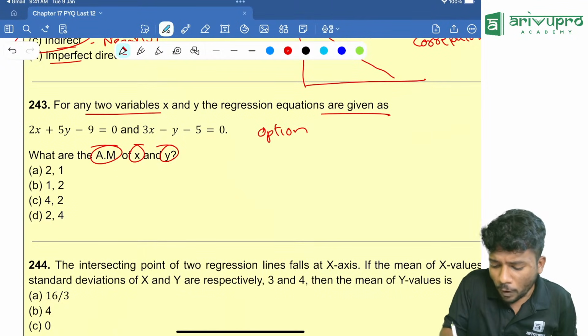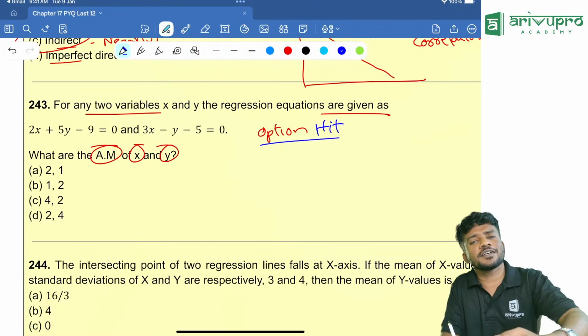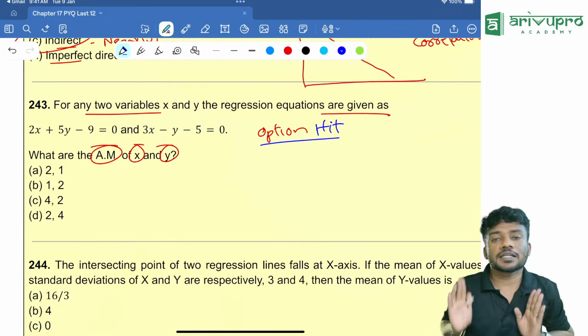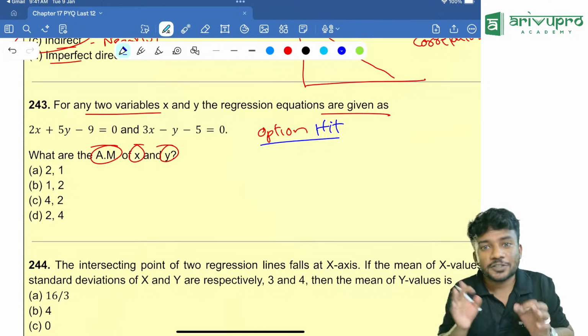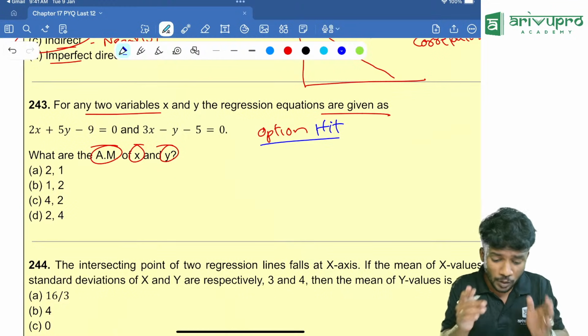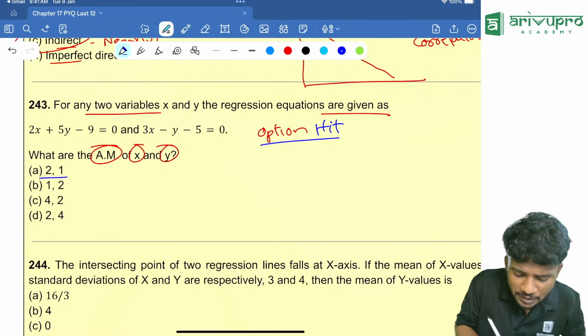Why are we going to option hit? You tell me. The reason for option hitting over here is we know that two regression lines will intersect at their means. So whichever option gives you LHS and RHS equal, that option is your right answer. Try option A.